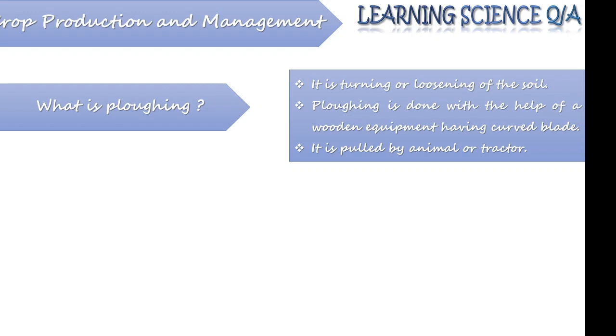Under normal conditions, it can be pulled by an animal. Many times it can be pulled manually, or on a commercial scale it can be pulled with the help of a tractor. So plowing can be done manually if the field is really small.